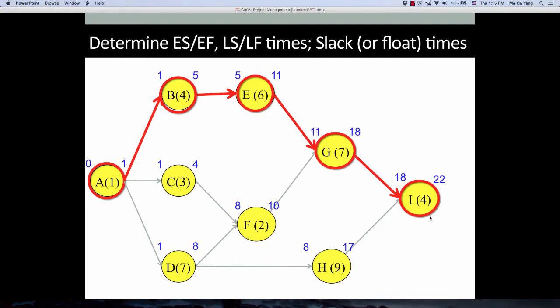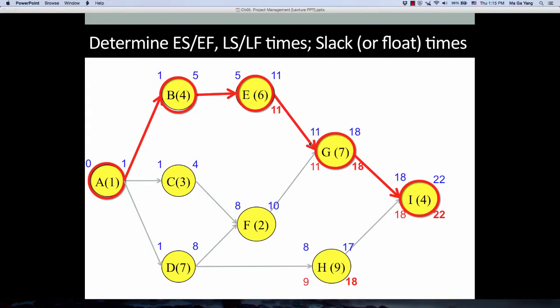We want to set the late finish time to 22 in order not to delay this project. So 18. So we set 18, 18 again here. So we can start I without any delay. And then 11, 9.